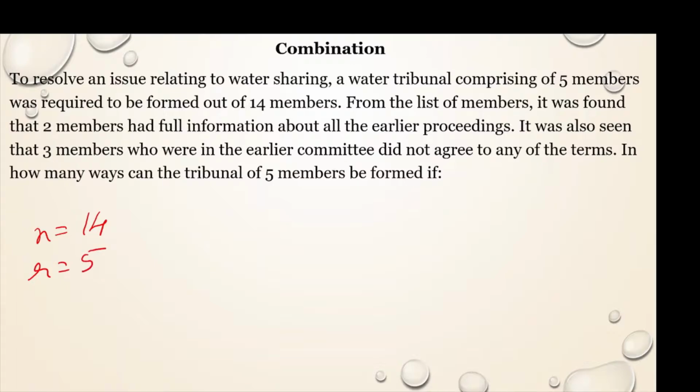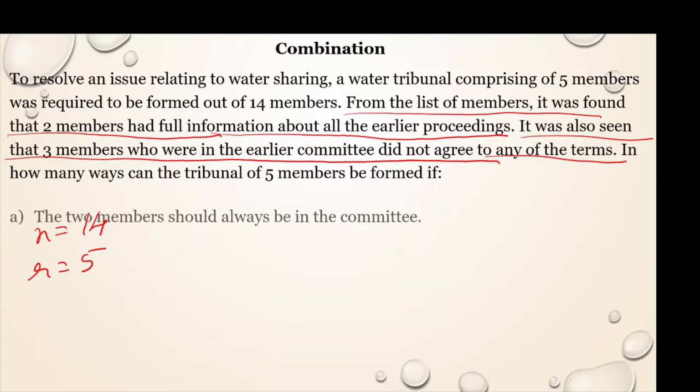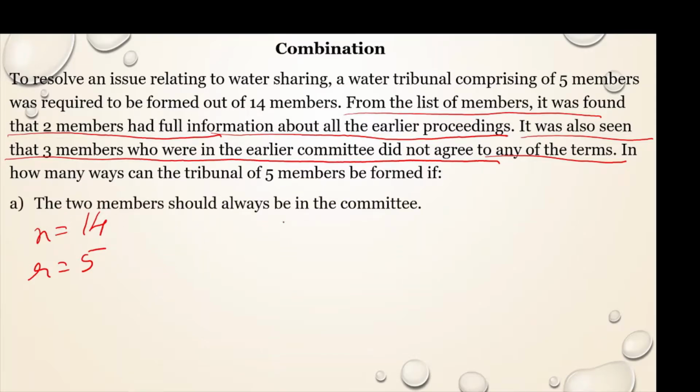But before that, from the list of members it was found that 2 members had full information about all the earlier proceedings. It was also seen that 3 members who were in the earlier committee did not agree to any of these terms. In how many ways can the tribunal of 5 members be formed if the 2 members should always be in the committee? So there should always be 2 members in the committee. Out of 5, 2 are fixed.